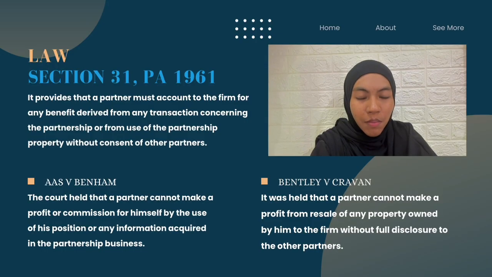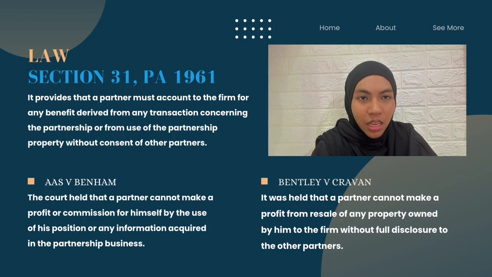Similarly, the same goes for Bentley against Craven. It was held that a partner cannot make a profit from resale of any property owned by him to the firm without full disclosure to the other partners.